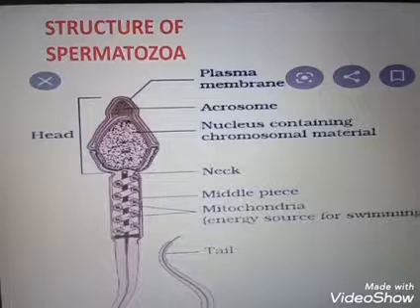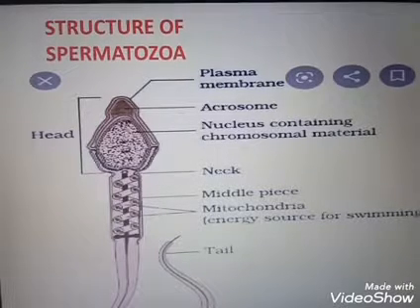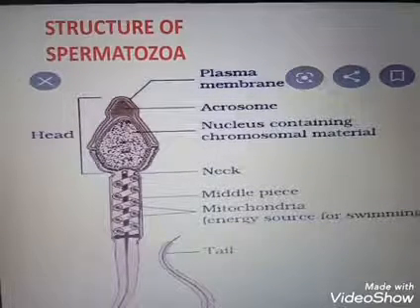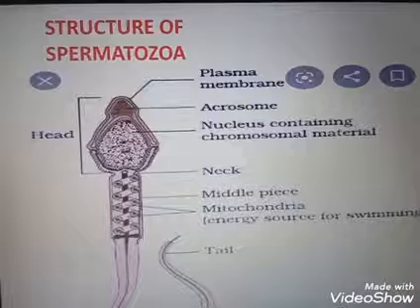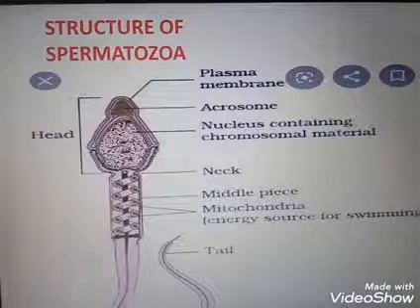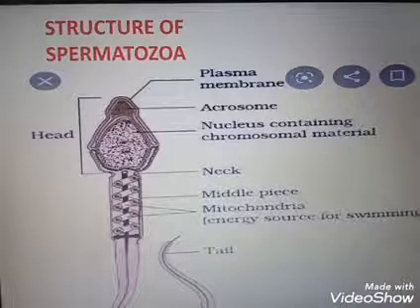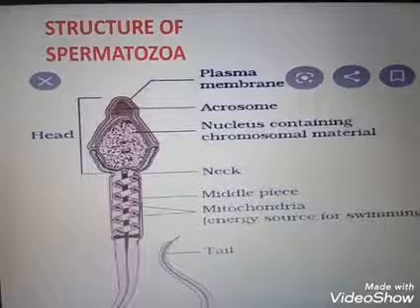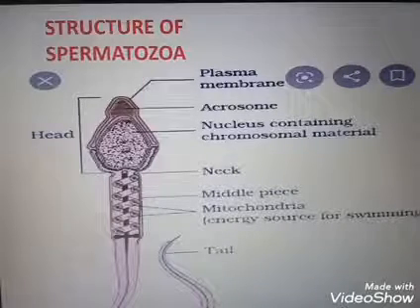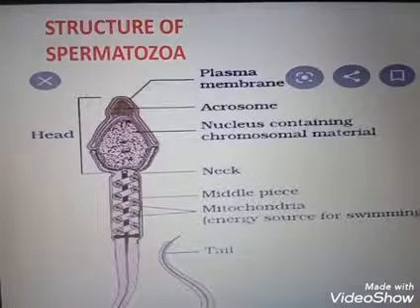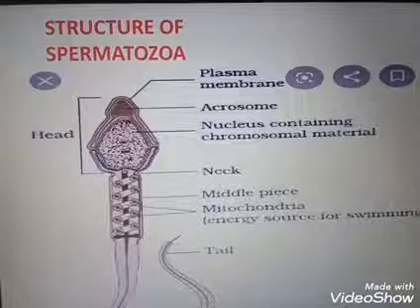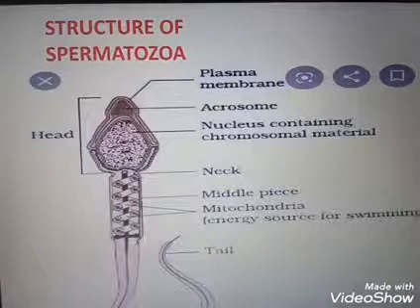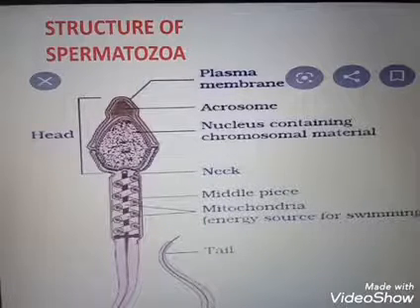The spermatids are transformed into spermatozoa by the process of spermiogenesis. The sperm head gets attached to the Sertoli cells to draw nourishment and is finally released from the seminiferous tubules by the process called spermiation.